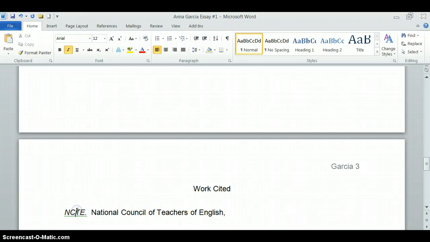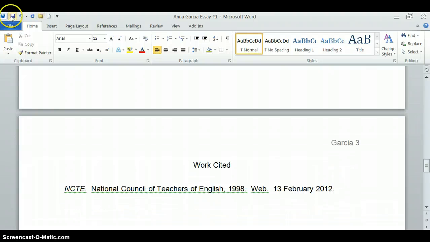So website name, sponsoring organization, and then if you know the date that it started, you can put the date that it started. Otherwise, just put a period. You need to write the word web, because this is an internet resource. It's on the World Wide Web. And then you write the date that you accessed it. And because I accessed it today, I'm going to put today's date, February 2012. And that's it. That's all you need to do to cite a website.